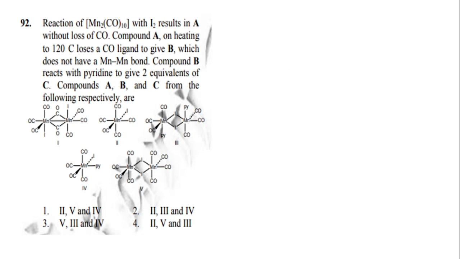Next question is the reaction of this manganese carbonyl complex with iodine results in A without loss of carbonyl, and compound A on heating to 120 degrees Celsius loses a carbonyl ligand to give B, which does not have a manganese-manganese bond.